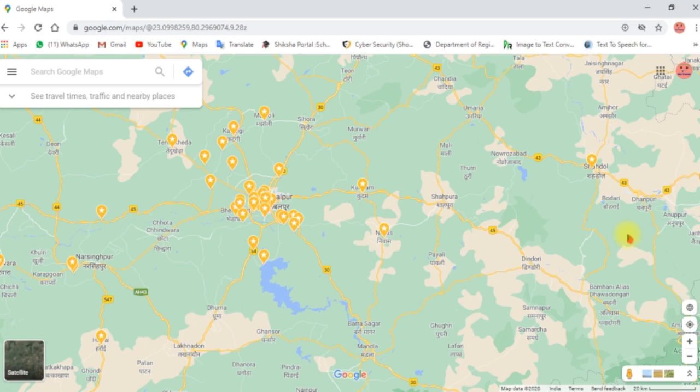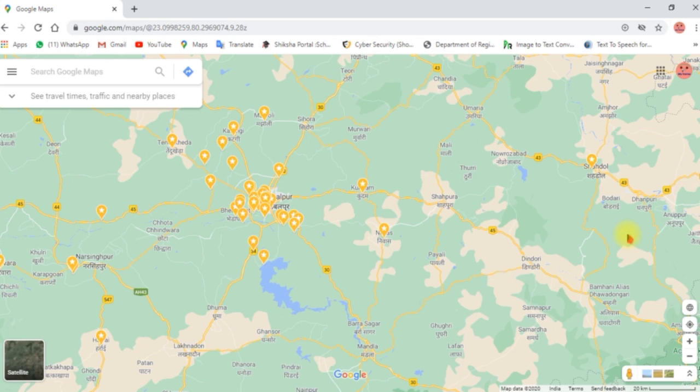Now let me tell you first how to open Google Map and how to use the different views, like satellite view and some other views. We will also see how to get the direction of a particular shop.